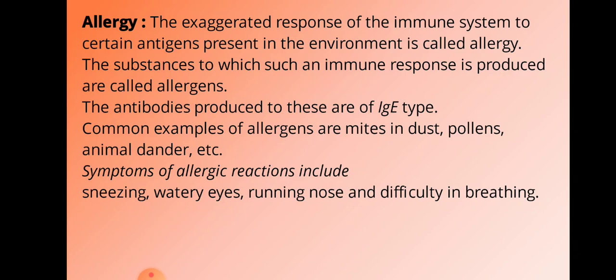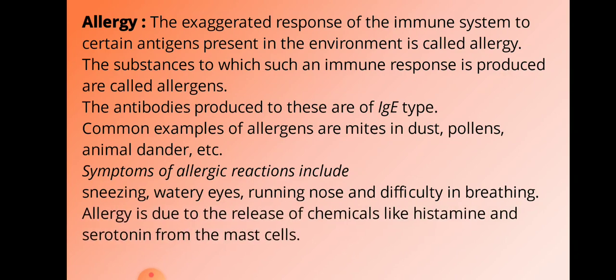Why do these symptoms occur? What happens in the body actually? Allergy is due to the release of certain chemicals like histamine and serotonin from the mast cells. Once any allergen enters, our mast cells start releasing histamine and serotonin. Because of these two, we show symptoms like sneezing, watery eyes, running nose, and difficulty in breathing.